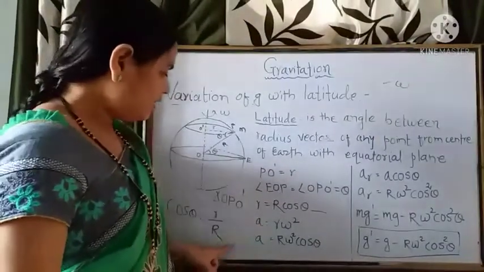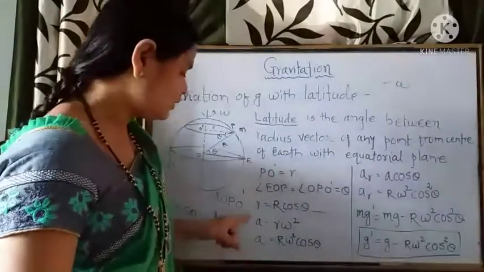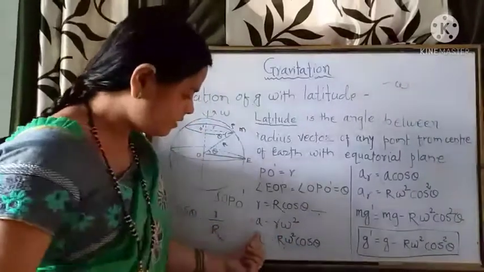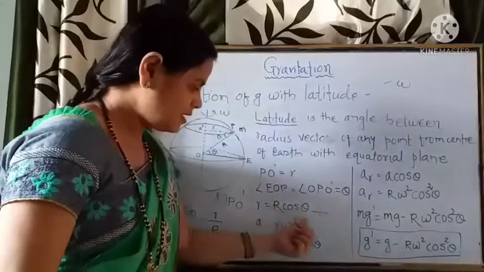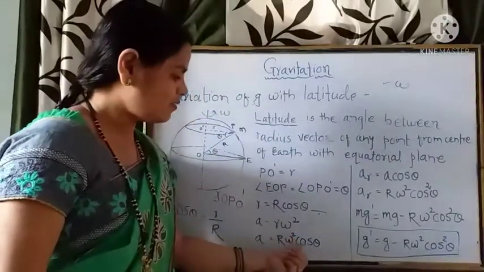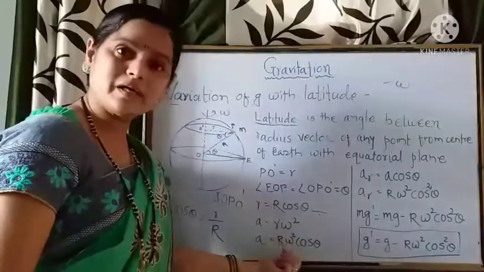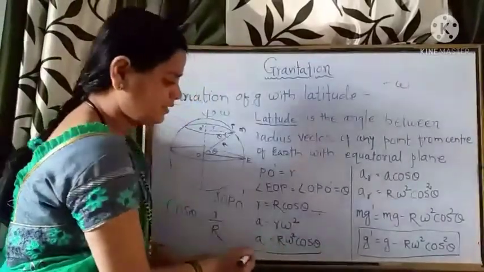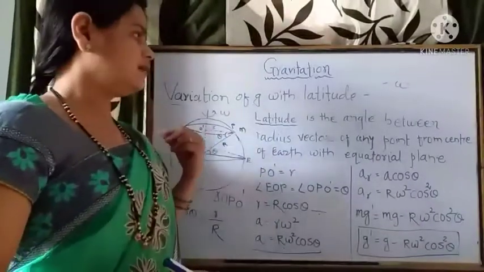But we have derived what small r is. Small r is capital R into cos theta. So substitute this value here. We find the acceleration is equal to R cos theta into omega square, so R omega square cos theta. We have substituted r as R cos theta and omega square as it is. So this is the acceleration of the object in this circle.